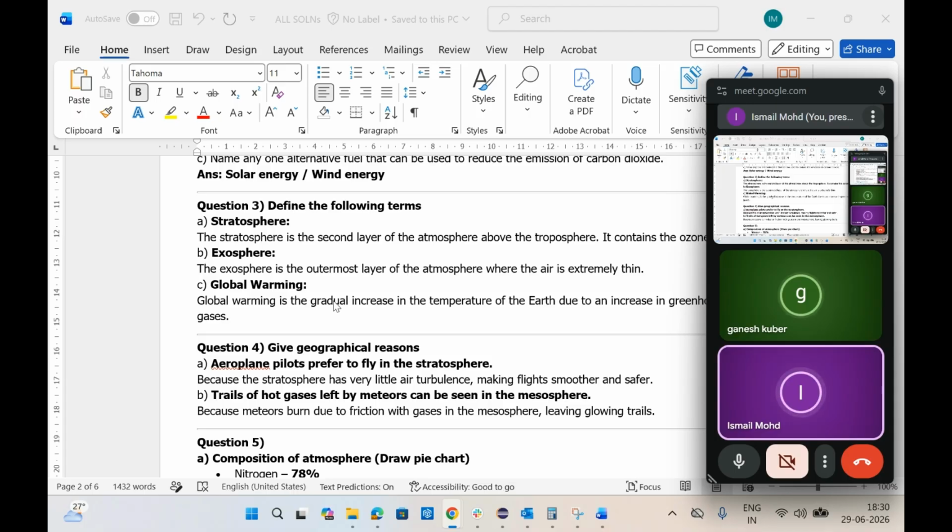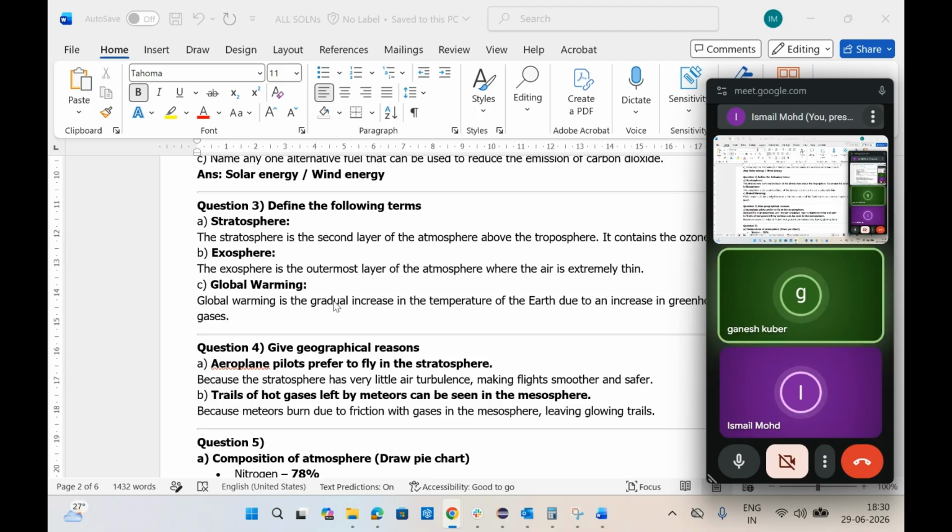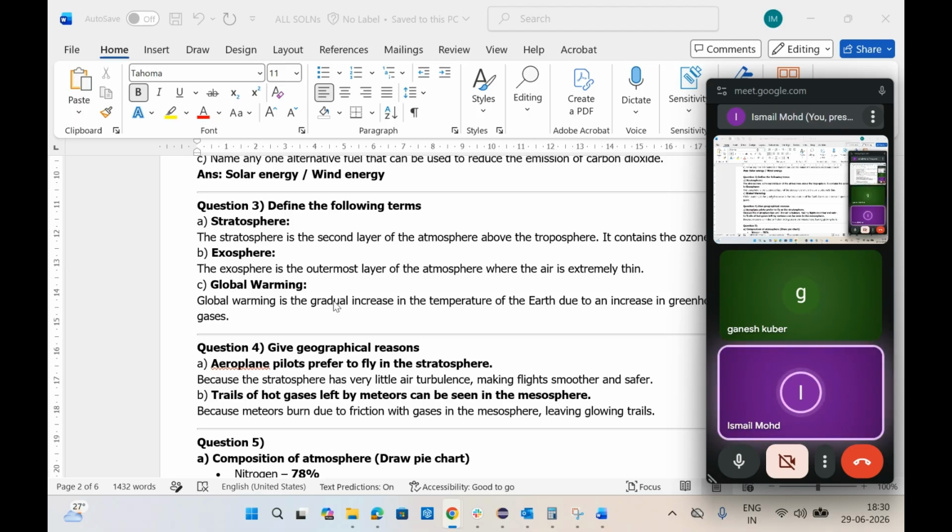You have to write all these things. It also has very little weather phenomenon, it is clear of weather phenomena. That is the reason why aeroplane pilots prefer to fly in the stratosphere, because there are no weather disturbances. Clear? Yes. So that is the stratosphere.